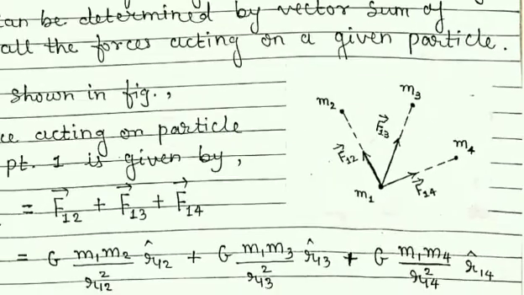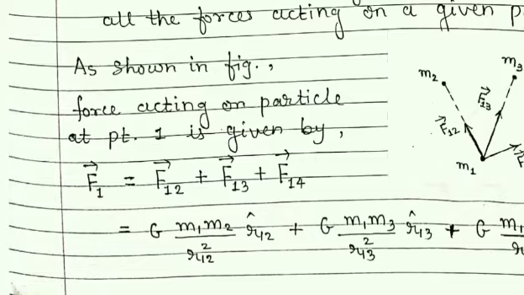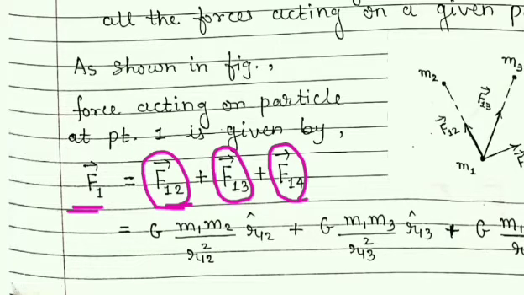So now to find the force on this first particle, we can write vector F1. Vector F1 means force on the first particle. That force is due to the second particle, which is represented by F12, plus due to the third particle the force is represented by F13, and due to the fourth particle that force is represented by F14 in vector form, and all these forces are added. So we can get the resultant force on the first particle.